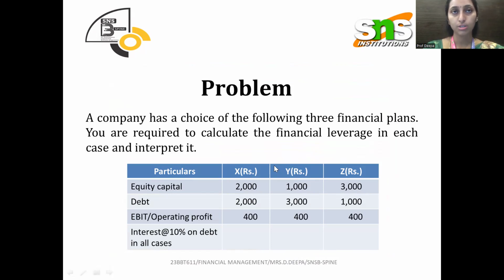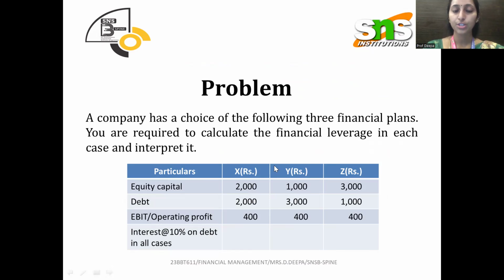From this contribution, again, we need to reduce two different costs: one is operating fixed cost, and another is non-operating fixed cost. That way we can calculate earnings before interest and taxes. And if we reduce non-operating fixed cost, the final thing we get is earnings before tax, which we can also call profit before tax.